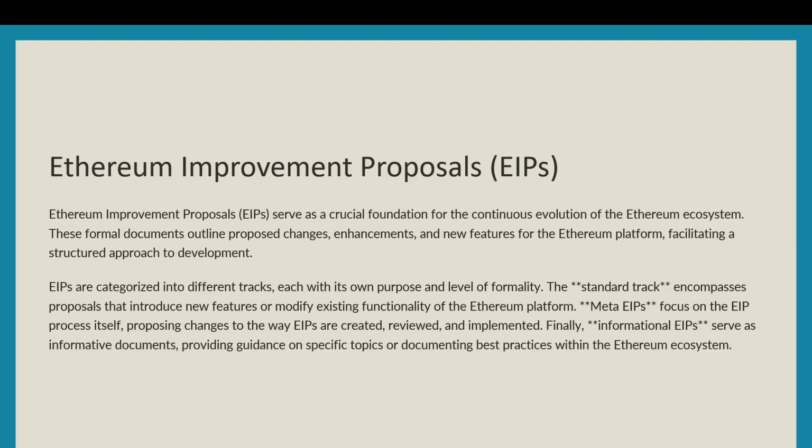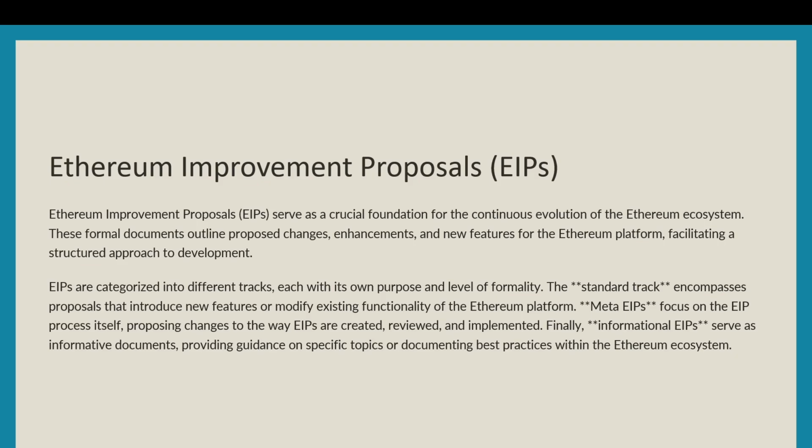Ethereum Improvement Proposals, or EIPs. EIPs serve as a crucial foundation for the continuous evolution of the Ethereum ecosystem. These formal documents outline proposed changes, enhancements, and new features for the Ethereum platform, facilitating a structured approach to development. EIPs are categorized into different tracks, each with its own purpose and level of formality.